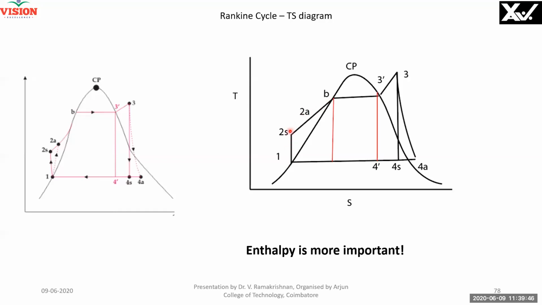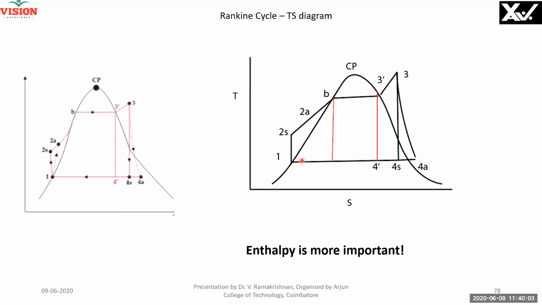Enthalpy difference gives you heat addition here, sensible heat. Enthalpy difference gives you latent heat added here. Enthalpy difference gives you sensible heat added here. And enthalpy difference gives you work given by the system here. Here, the distance between the enthalpies gives you heat rejected here.